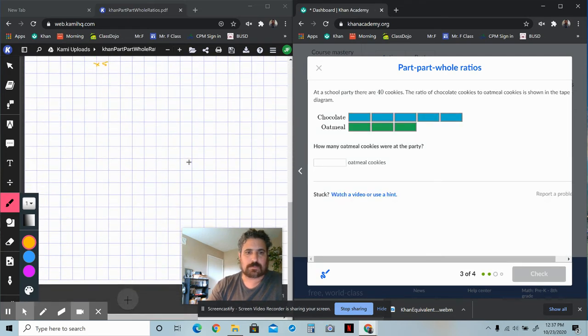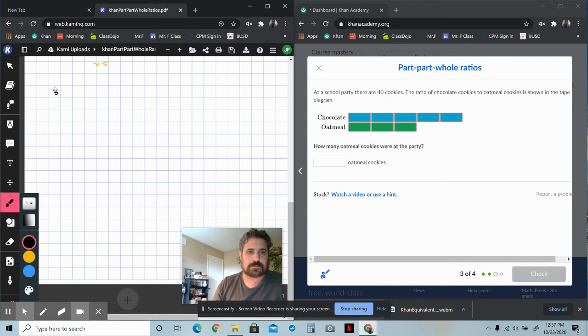So number 3 here. Let's do number 3. It says at a school party there are 40 cookies. The ratio of chocolate to oatmeal cookies is shown in the tape diagram. Okay, so you can see that chocolate is 1, 2, 3, 4, 5, and oatmeal is 1, 2, 3. So there's several ratios that you could write from this. You could say chocolate to oatmeal. That's one ratio that you can talk about, and that would be the ratio of 5 to 3, right?